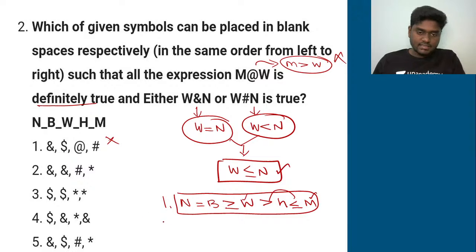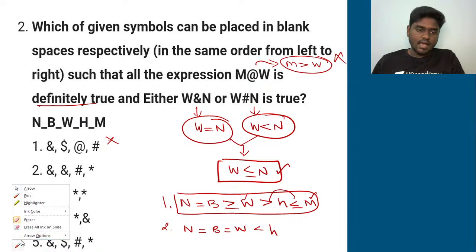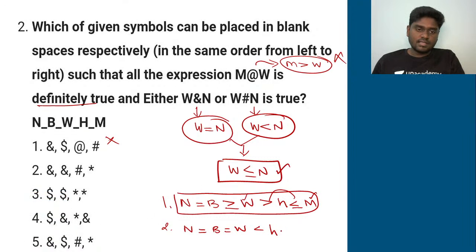Second option, let's see what statement you'll get here. It's going to be N and corresponds to equal to B, equal to W, less than or equal to H, and then hashtag means less than, so less than H, and asterisk means less than or equal to M. This is the second statement I have got from the second option.